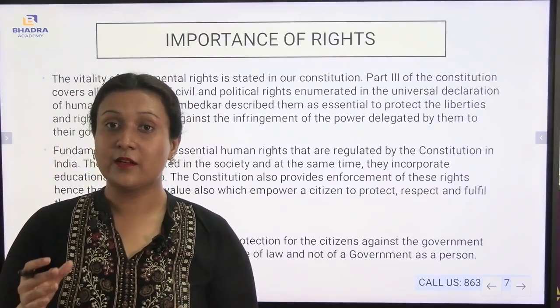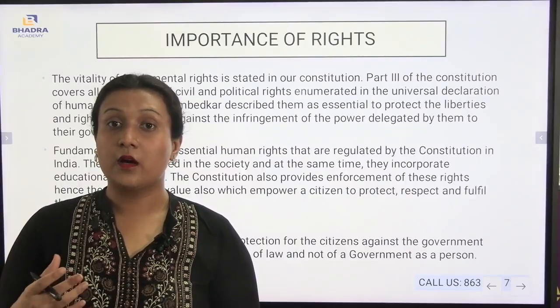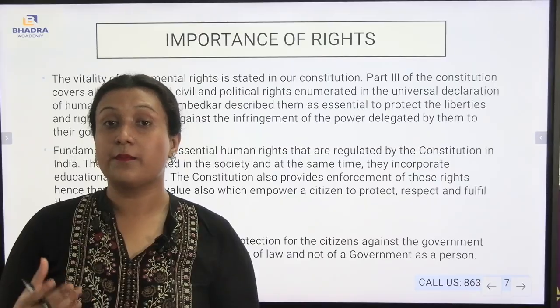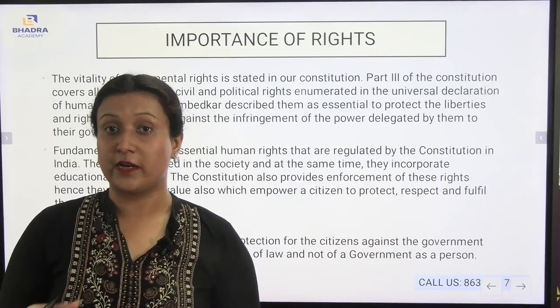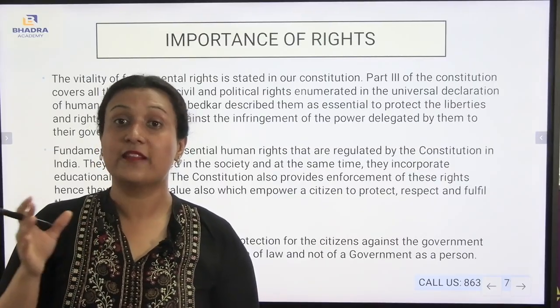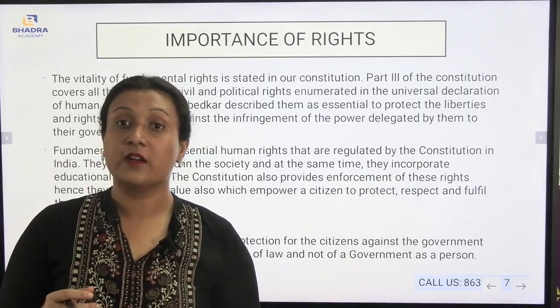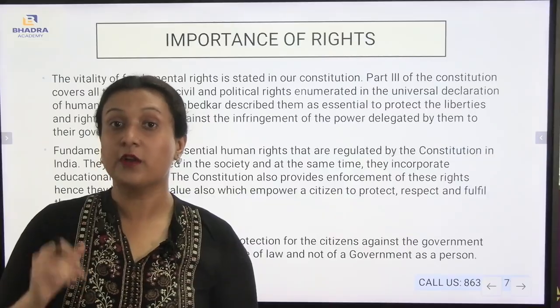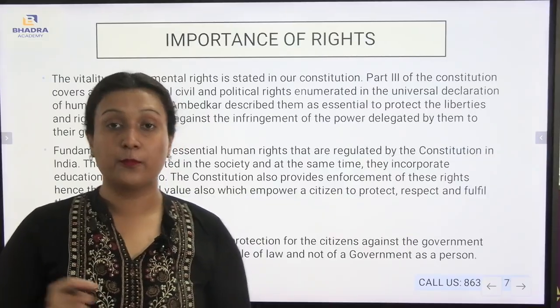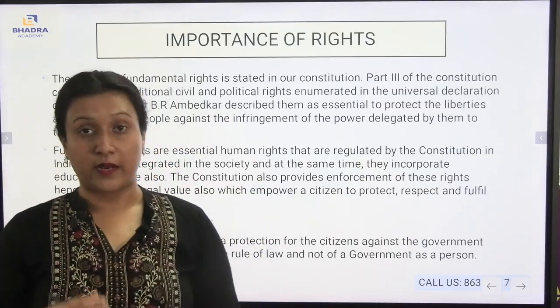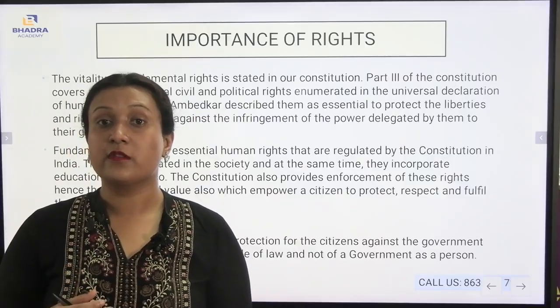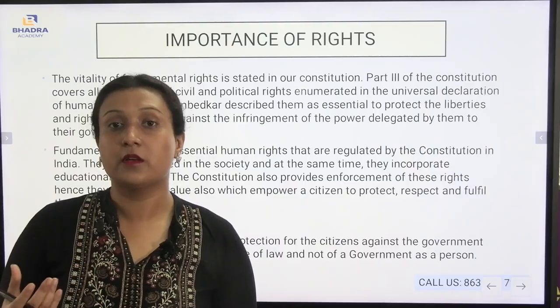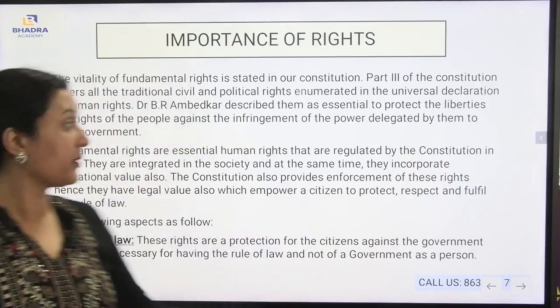Now in the Indian Constitution, Part 3 contains the basic necessities of the fundamental rights, which means the civil and traditional rights which are provided by the Indian Constitution itself. Part 3 provides the civil and political rights enumerated in the Universal Declaration of Human Rights, which means the fundamental rights are part of the human rights.